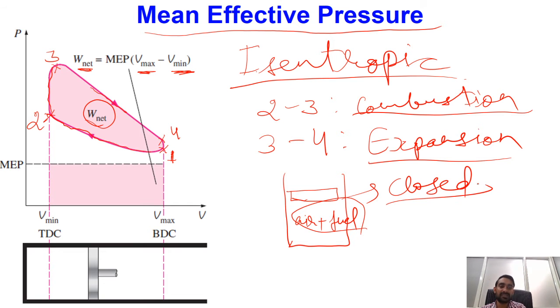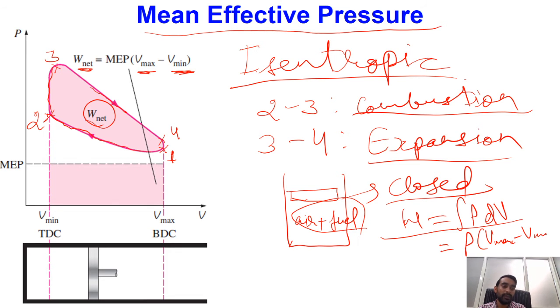Inside a closed system, we know that work done is equal to the integration of PdV. Hypothetically, if we consider a constant pressure during the entire expansion process, I can simply equate work to P into V max minus V minimum.